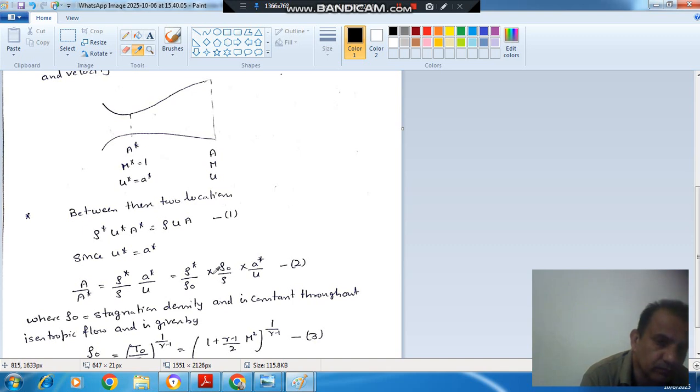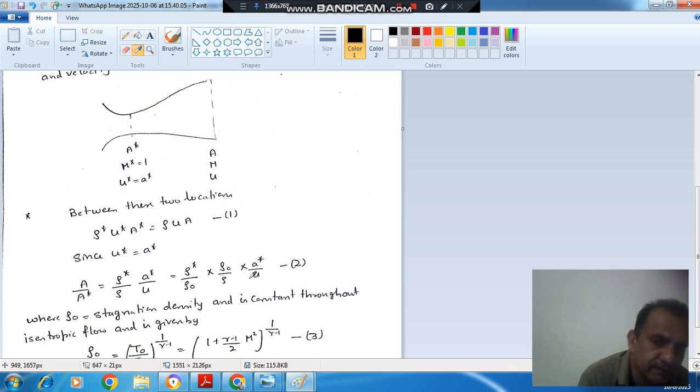So it becomes rho star by rho naught, rho naught by rho, and A star by U. So this is corresponding to Mach number 1, and this is your stagnation density. This is corresponding to Mach number M, and this is your stagnation density. And this is characteristic Mach number. U by a star is M star. Okay. U star by a star is your M star, that is equal to 1.